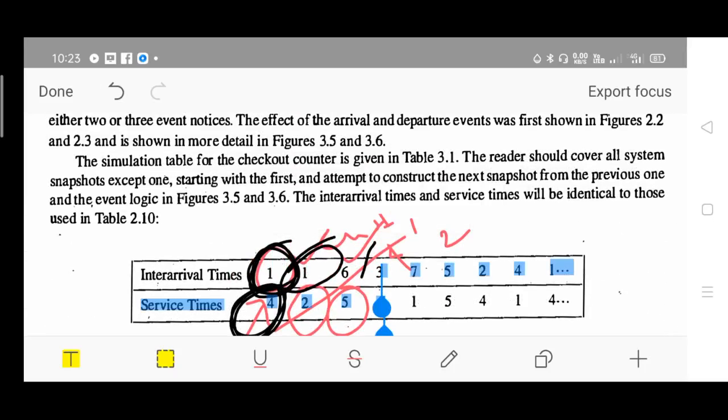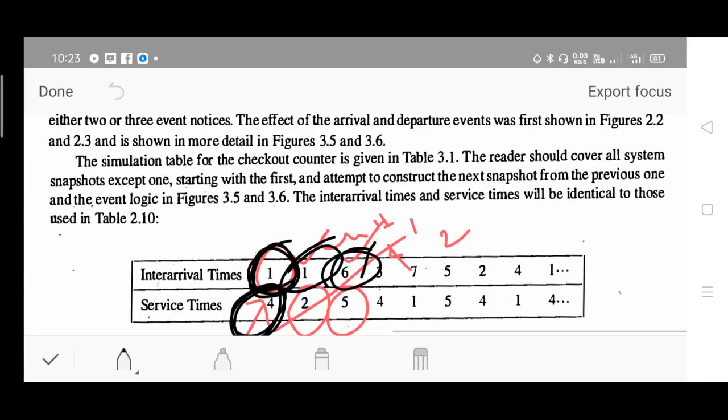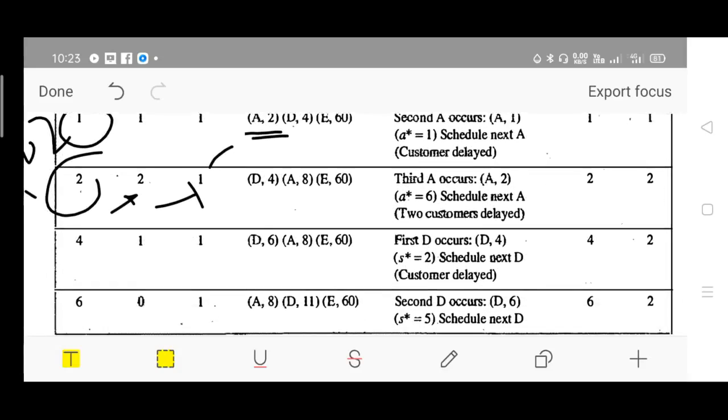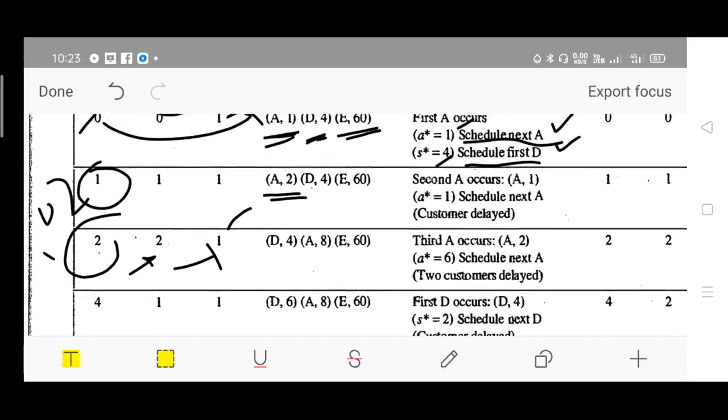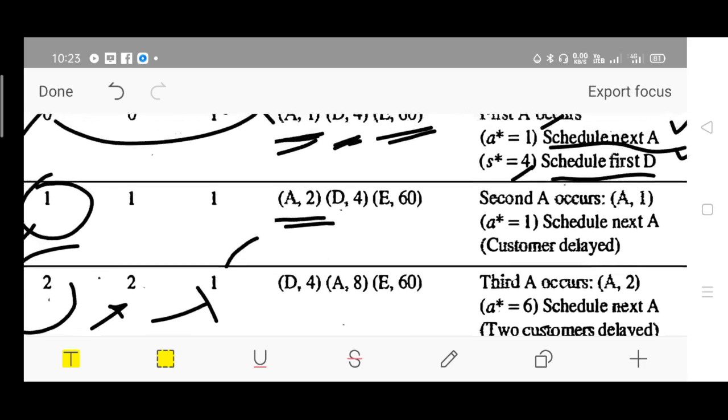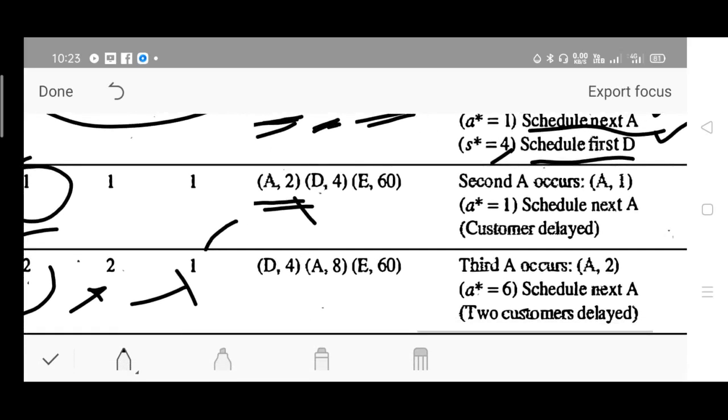Now say the next inter-arrival time. What is the next inter-arrival time? 6 minutes. What is the service time? 5 minutes. Keep the values 6 and 5 in your mind. So the next arrival takes place at what time? The current time is A comma 2. Add 6 to it, and you will get 8, right? The first departure takes place at the 4th minute in the near future.